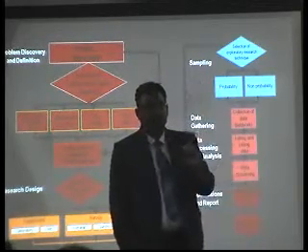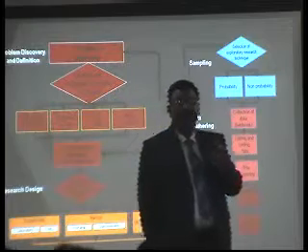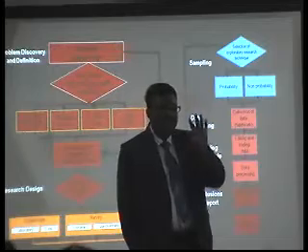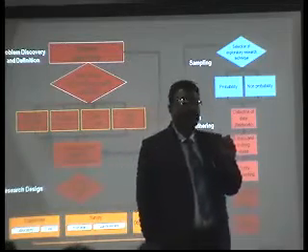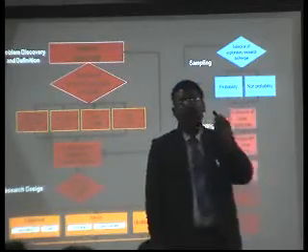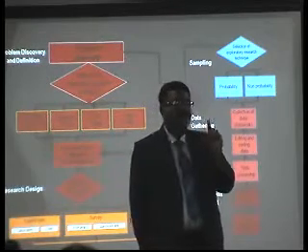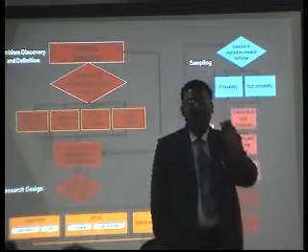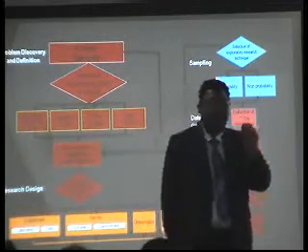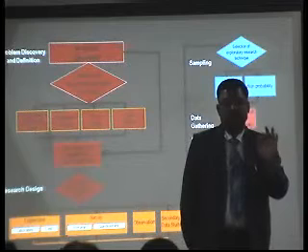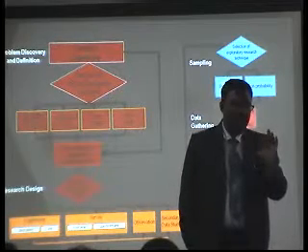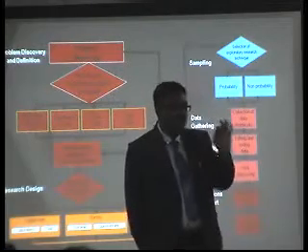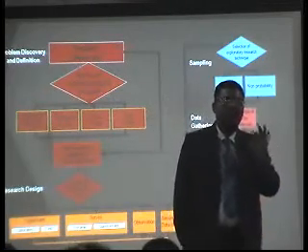Then sampling unit, from which we are supposed to collect data, is sampling unit. Then sampling method. Please remember, for MBA or BBA students, only one prominent method of sampling is applicable, which is known as convenience sampling. So you are requested to make a note of it. Never write in your project work simple random sampling. You can use as a student only convenience sampling. Convenience sampling is a type of non-probability sampling method.